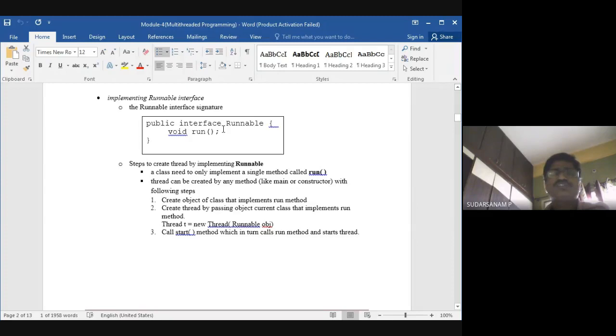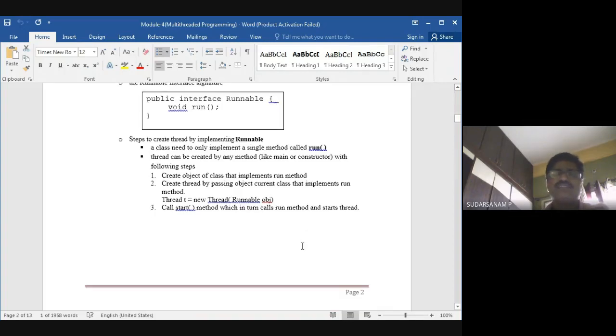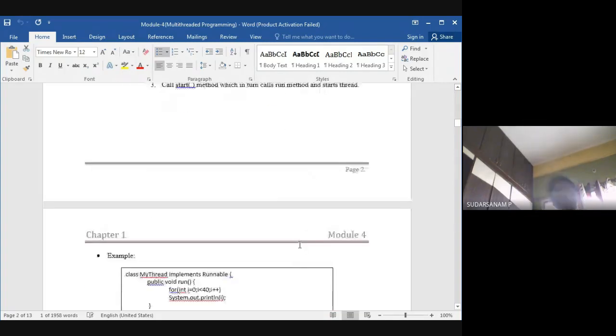Now, how to start this function? Previously you used to do object dot that particular function. But here you call the start method, which in turn calls the run method and starts the thread. So you have to call the start method of the thread. Now let us see one example of how it will run.